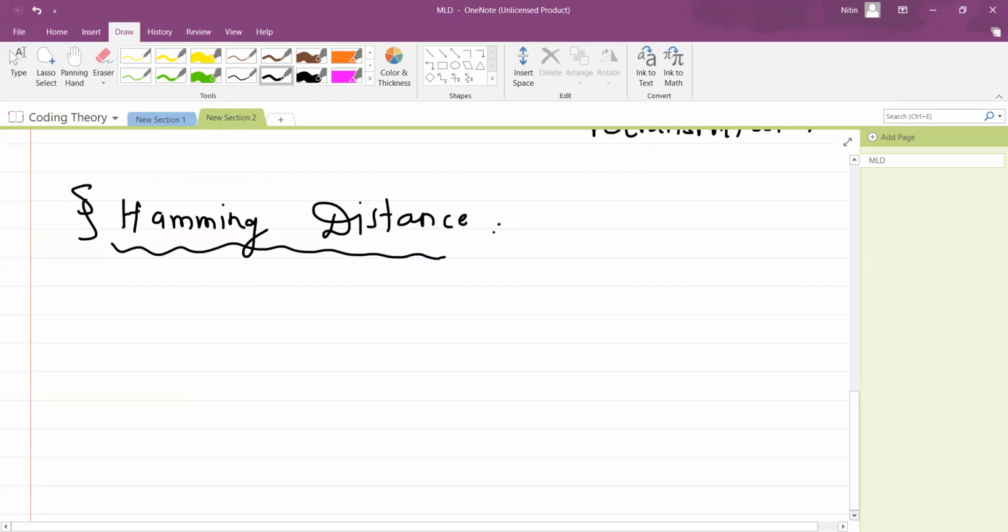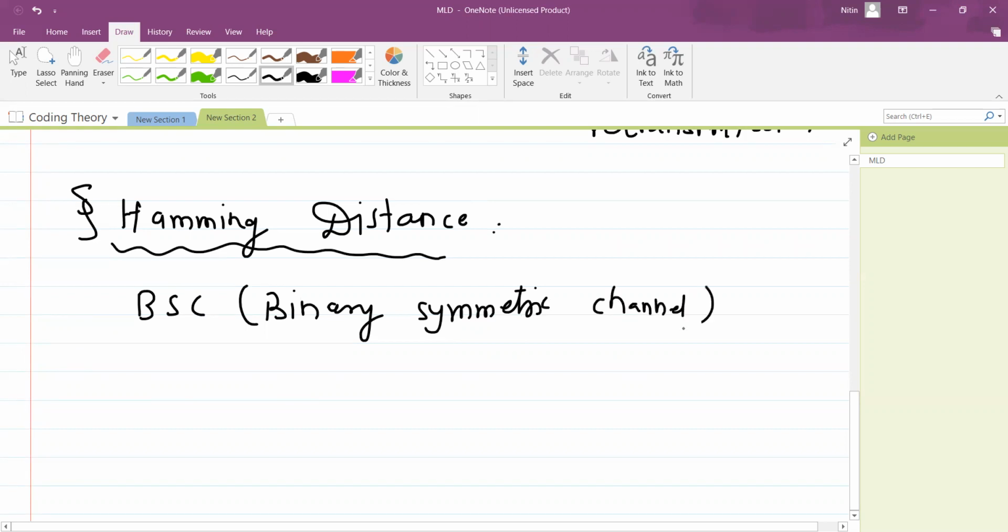So what do I mean by Hamming distance? It's like this. Suppose we will do an experiment. Suppose we are in a BSC. What I mean by BSC is binary symmetric channel, and we know that it looks like this. Here is 0, here is 1, here is 0, here is 1. If there is an error, the probability is p.